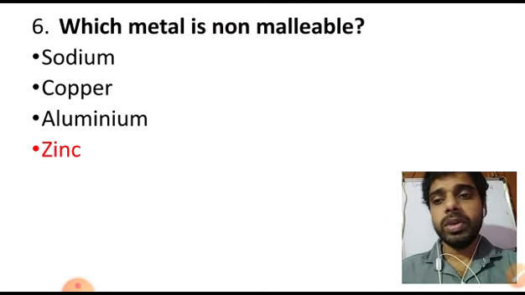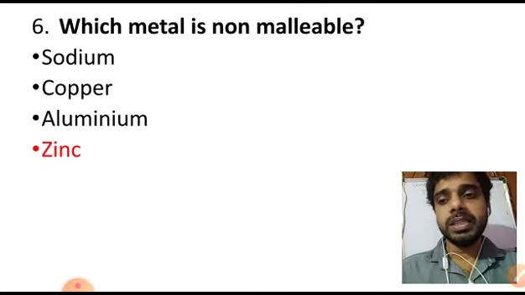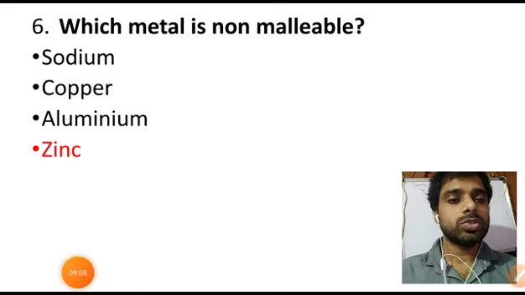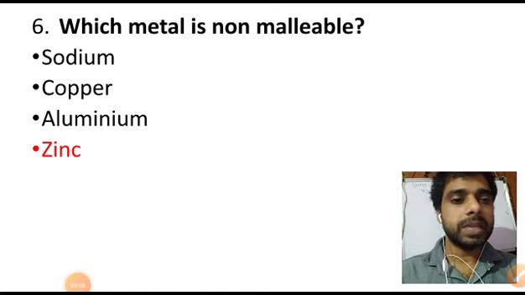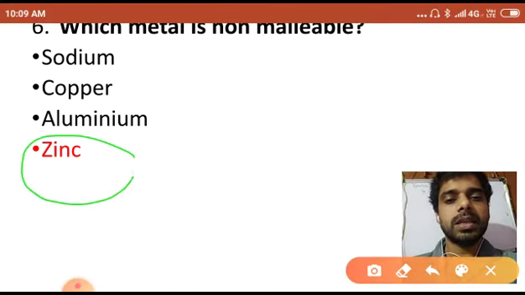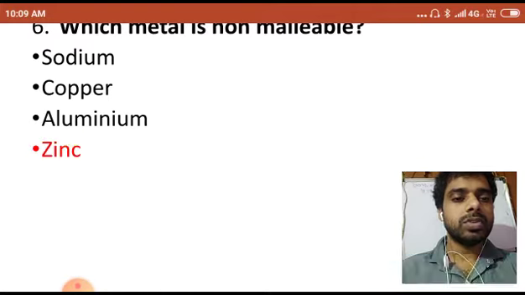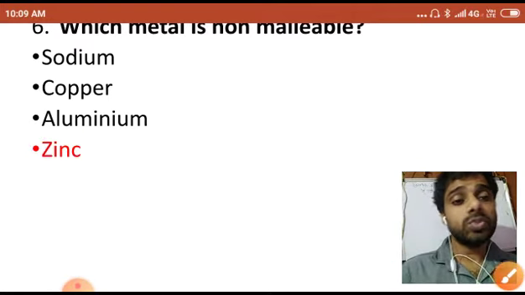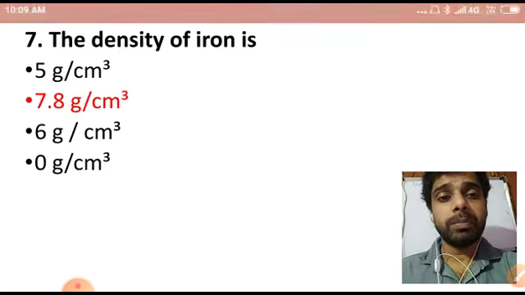Which metal is non-malleable? Sodium, copper, and aluminium are malleable, but the correct answer is zinc. Malleable means those which can change into thin sheets after hammering.